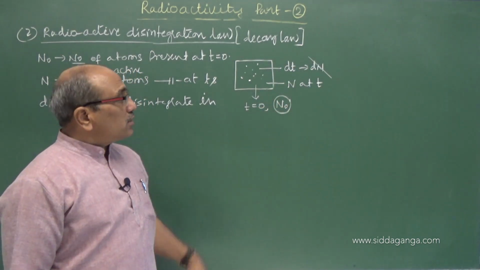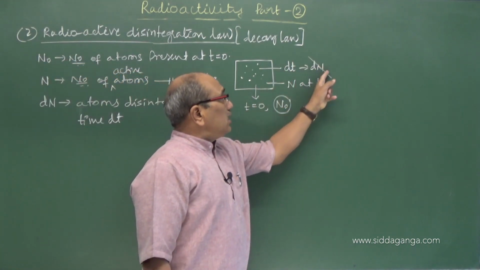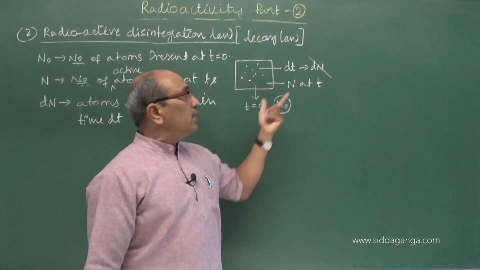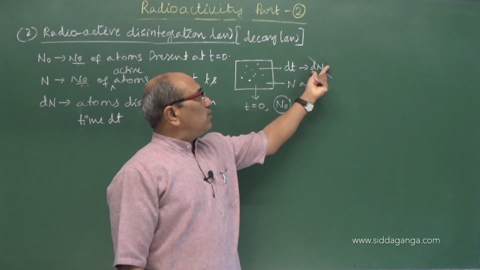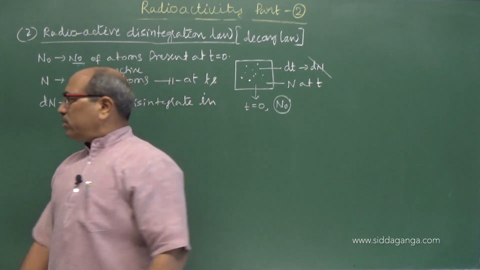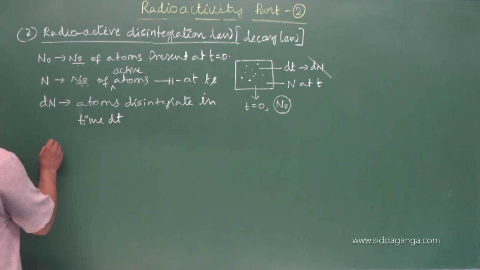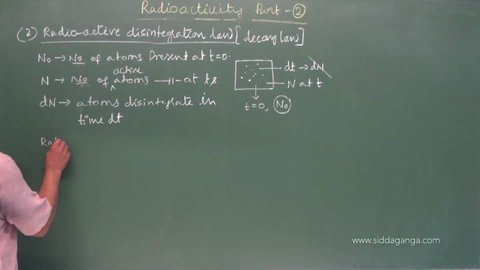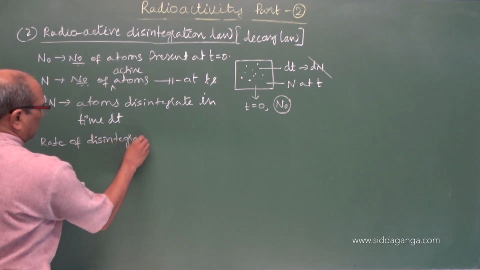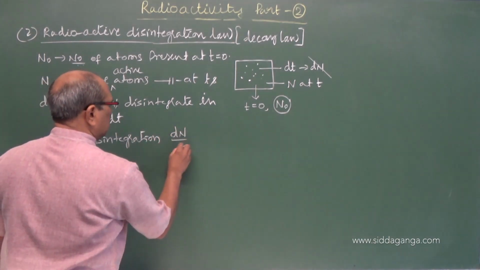After 12:30, that means after an interval of 30 minutes, in that 30 minutes, there is a counter called the Geiger-Müller counter which can count the number of decays. The number of atoms decayed is counted to be dN. We have a relation between them. What we say is dN atoms are disintegrated in time dt. That I can call the rate of disintegration, dN by dt.